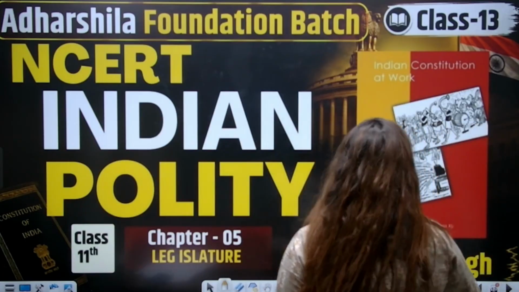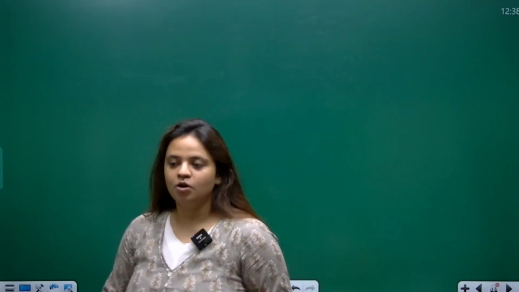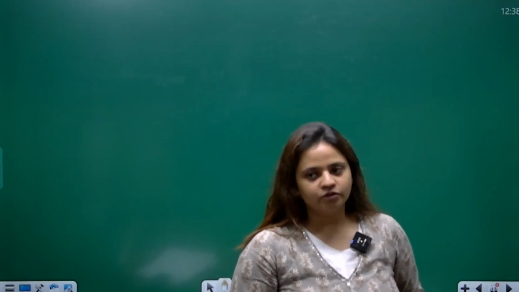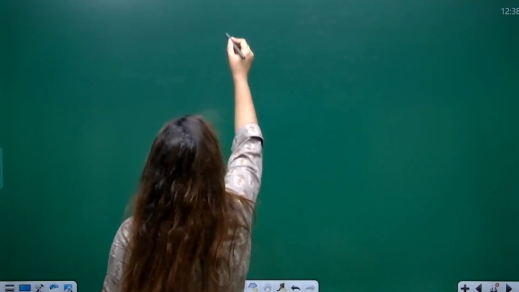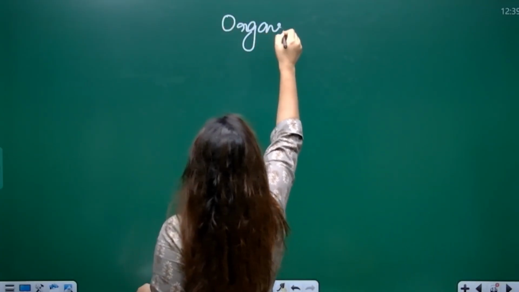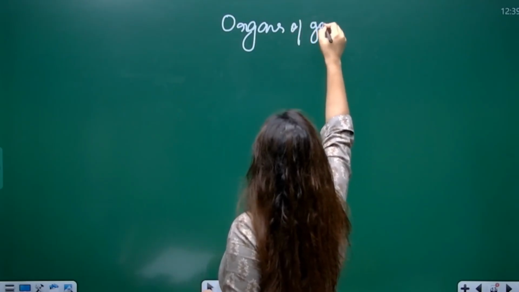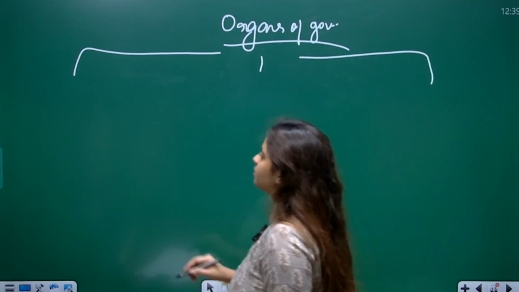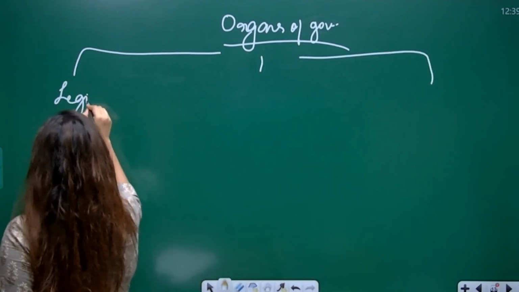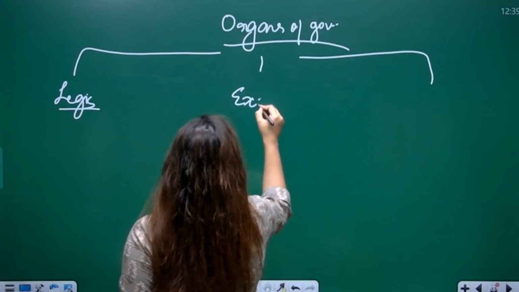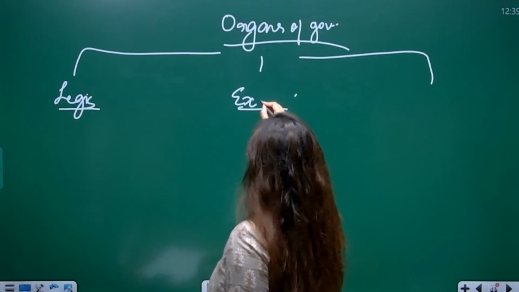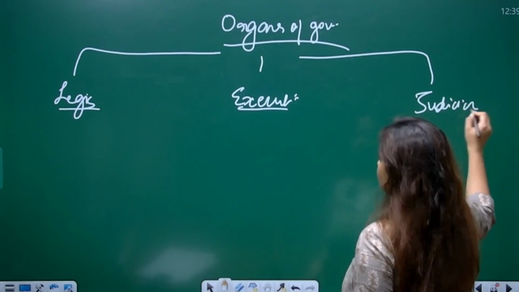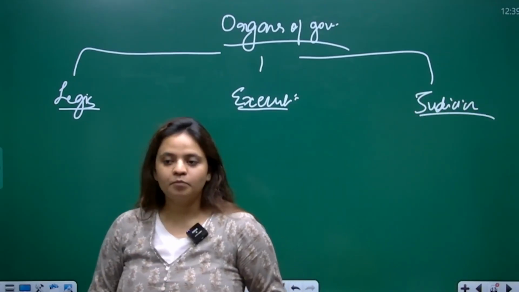So by legislature, what do I mean? If you can recall, I have told you the organs of the government before in the previous videos, where I told you that we have 3 organs of the government, which are the legislature, the executive and the judiciary. So we have 3 pillars of the government. We have 3 important organs of the government.